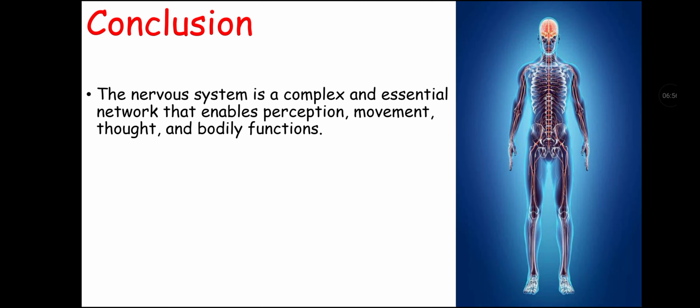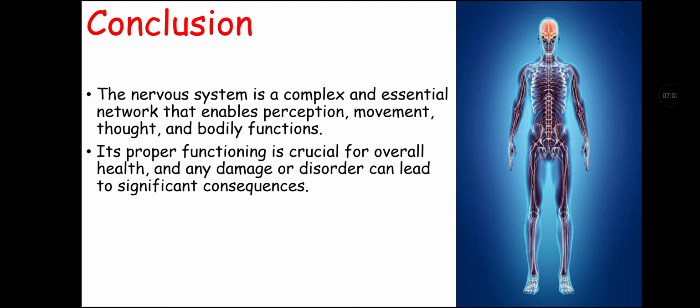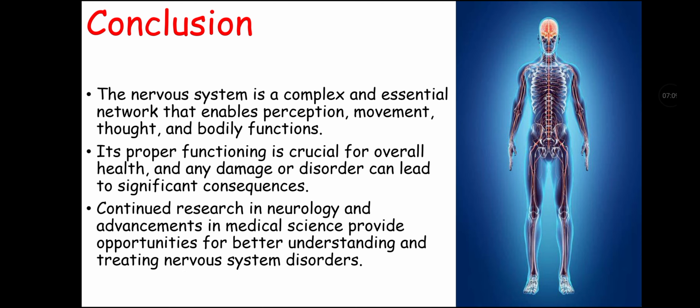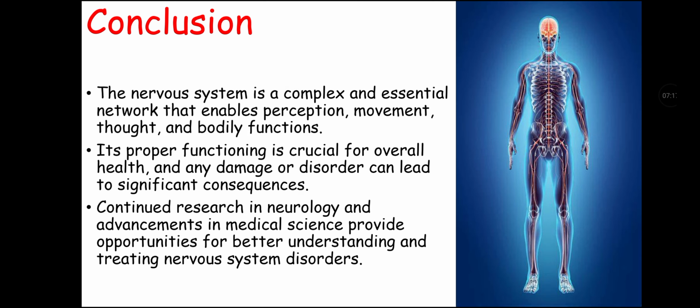Now let's talk about conclusion of this lecture video. Nervous system is complex and essential network that enables perception, movements, thought, and bodily function. Its proper functioning is crucial for overall health, and any damage or disorder can lead to significant consequences. Continued research in neurology and advancement in medical sciences provide opportunities for better understanding and treating nervous system disorders. And this was all about nervous system.